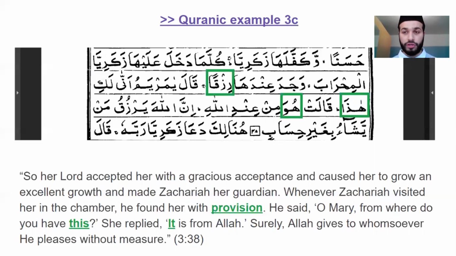Rizq, provision, is a masculine word, so therefore, when Mary, may Allah be pleased with her, replies to the Prophet Zakaria, peace be upon him, she says, "it is from Allah." Literally, she says, "he is from Allah." But we know that "he" is referring to provision, and provision doesn't have grammatical gender in English. It's a neuter word, so therefore in English we'd say "it is from Allah."